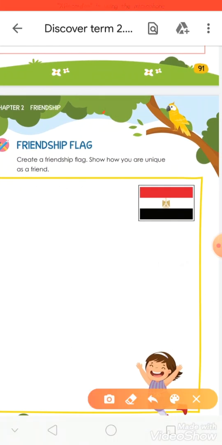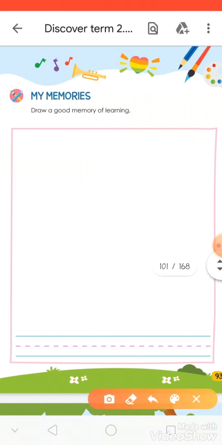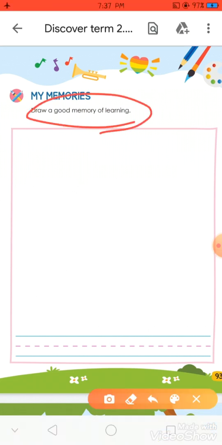This page, it's your homework. Here you will draw a flag with your friend. You will draw any flag with your friend. The second picture, KG, you will draw here a good memory you learned.